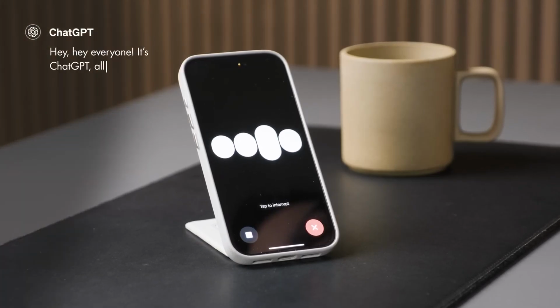Also, the model takes note of the tone of your voice. It could tell if you are being sarcastic, as seen in this clip right here.